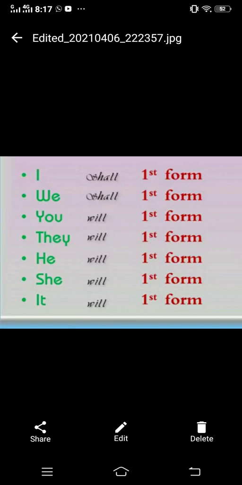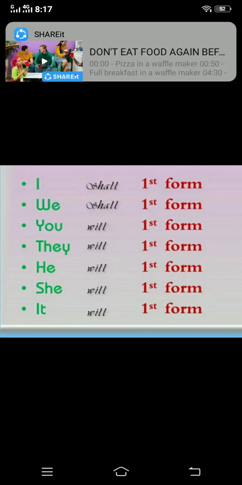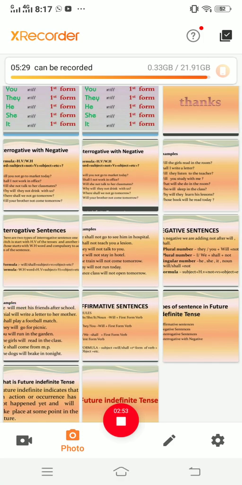Students, we will use shall with I and we. The pronouns I and we will use shall, after that the first form of verb, and the rest of the pronouns like you, they, he, she, it, or any name will use the helping verb will. Will is used with you, they, he, she, it, and shall is used with I and we. Got it?